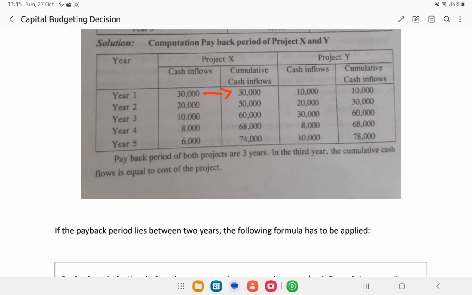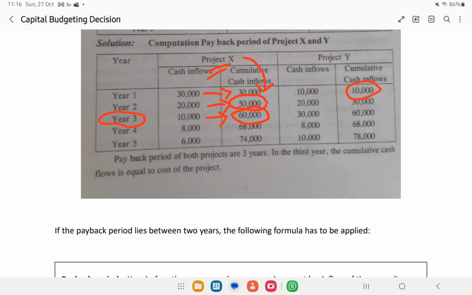First year, project X told they will give 30,000 to us. Second year they told they will give 20,000 to us. So by the second year they would have paid us 50,000 rupees. Third year they will give another 10,000 rupees. So by the third year project X will give us 60,000 rupees. Yes, 60,000 was our investment. So we know by the third year project X will give us 60,000 rupees.